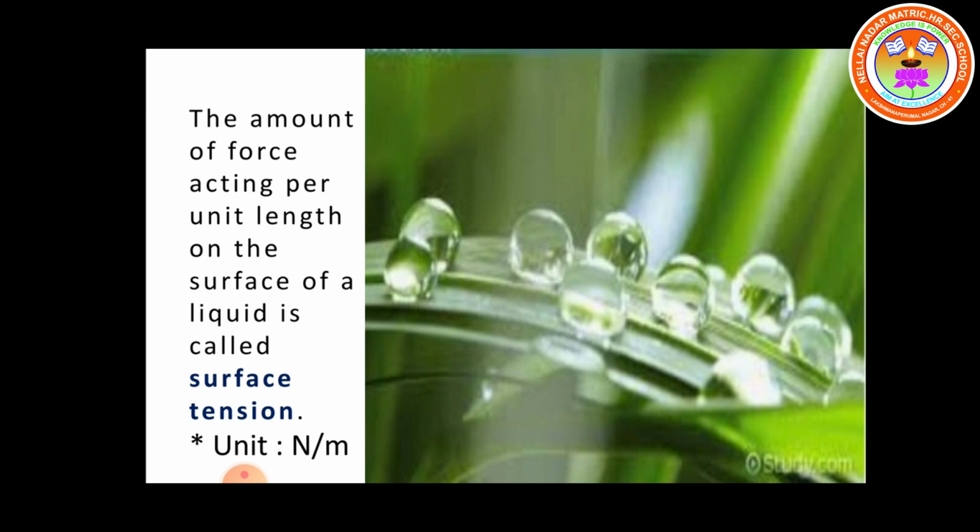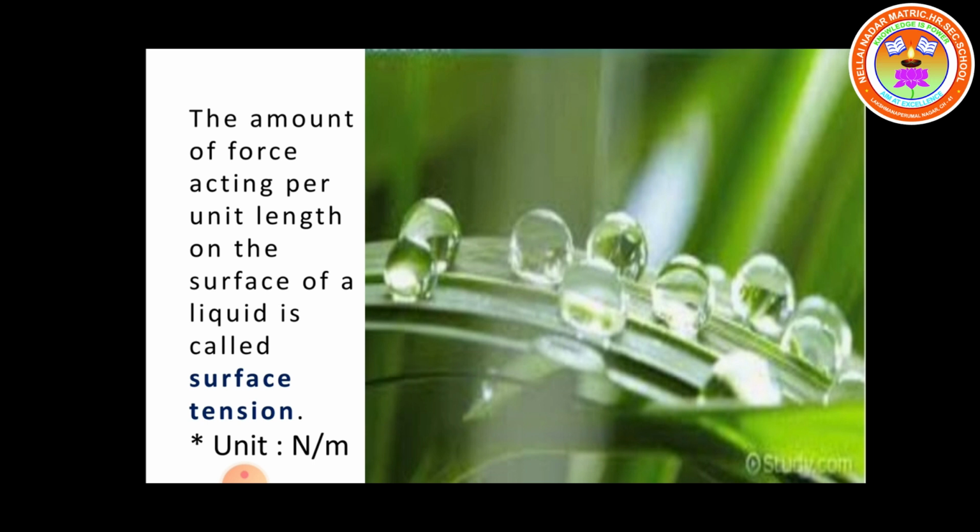Already you know all objects move towards the ground due to gravity. The gravity is acting in the downward direction only, but in plants or trees the water is moving in the upward direction. It is against the force of gravity. So all the above questions have one answer, that is surface tension. So surface tension is a property of a liquid. What is surface tension? Surface tension is a property of a liquid.